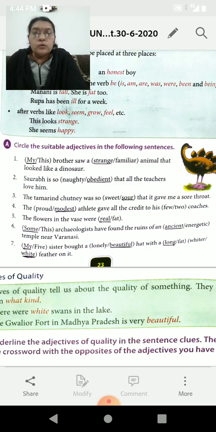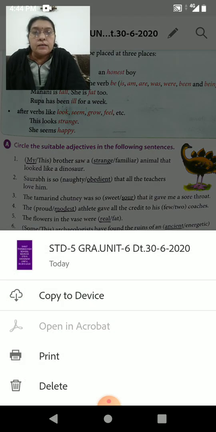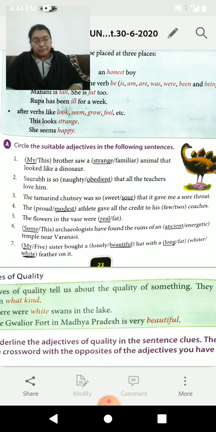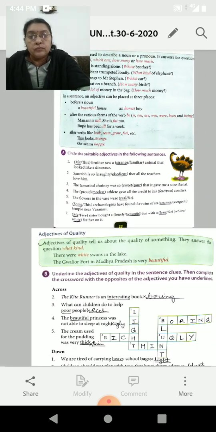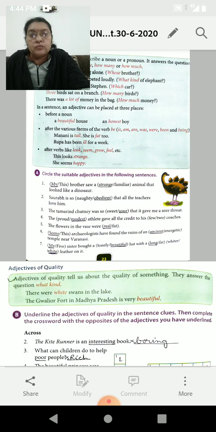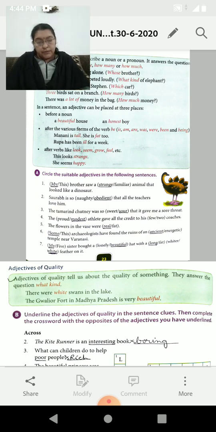So you do two coaches. Okay, children. Fifth one: the flowers in the vase were real. So children, complete this